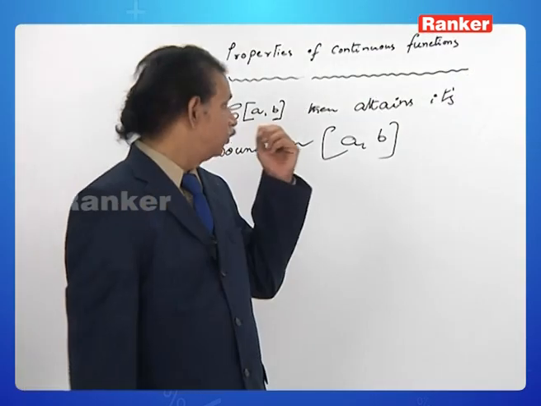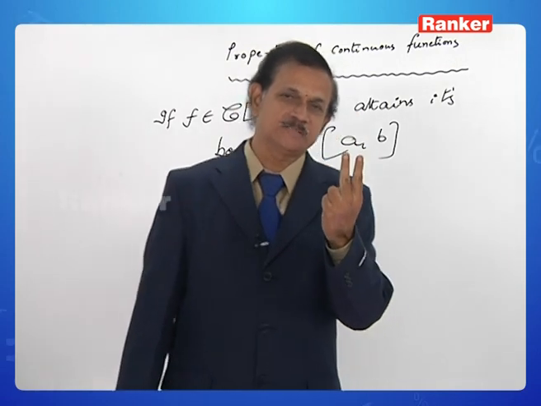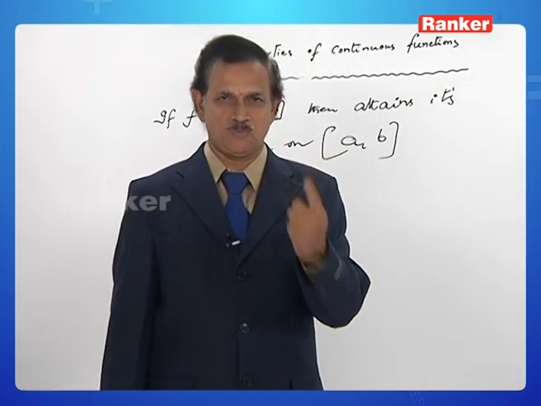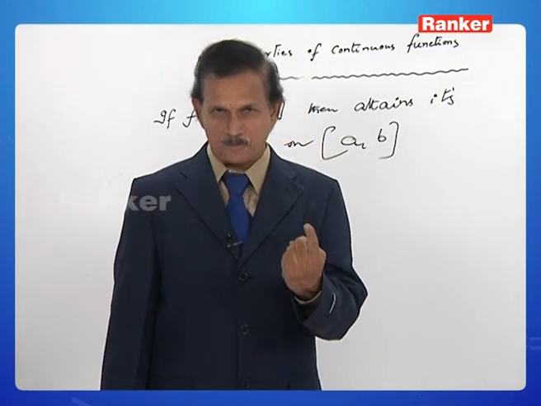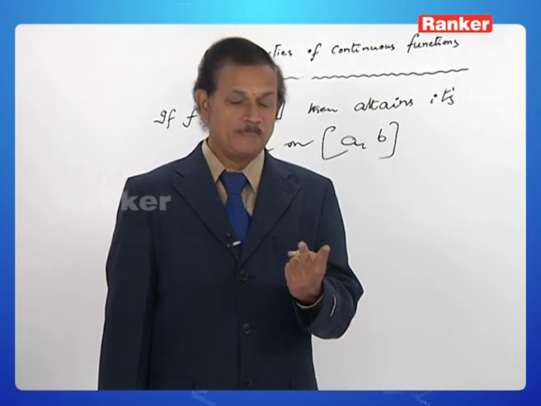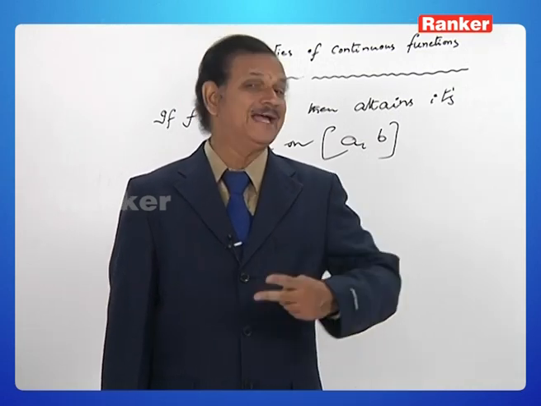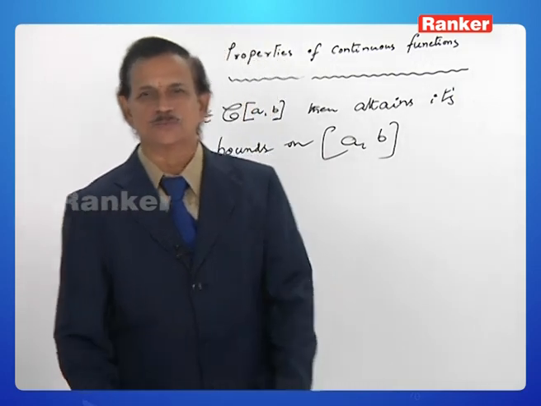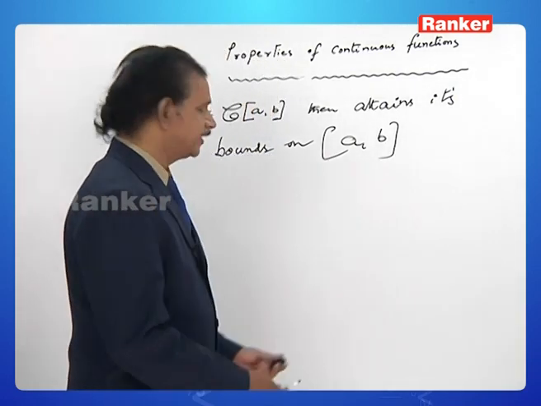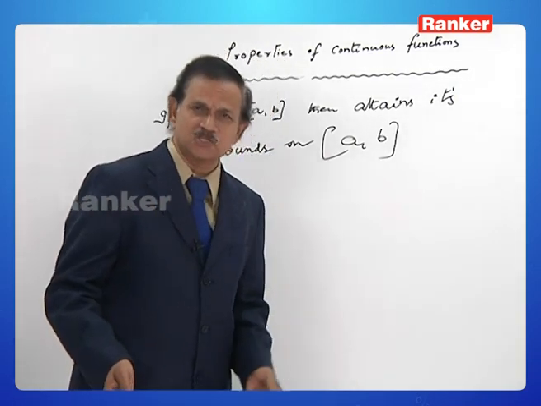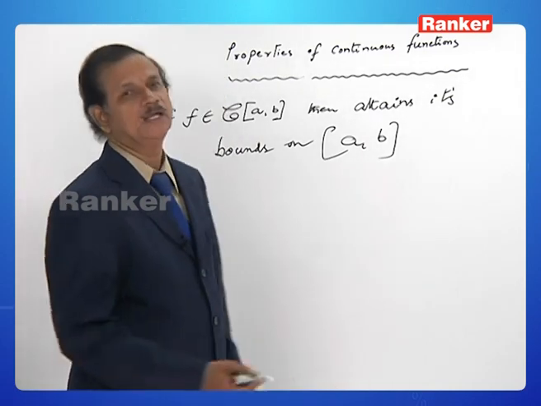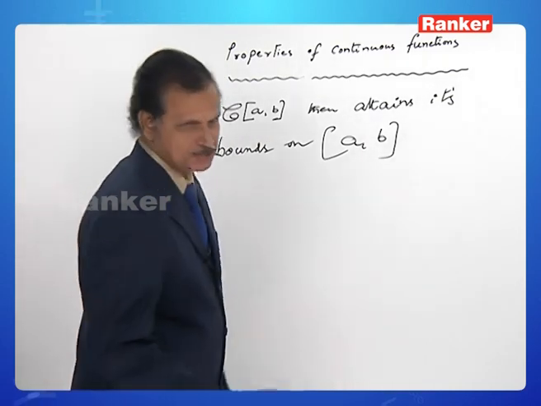Here you see, we have two different parts of the sentence to observe. Number one, bounds. What is meant by bounds? Number two, attains its bounds. What do you mean by attaining? Let us try to understand. It can very well be understood by means of a graphical explanation.